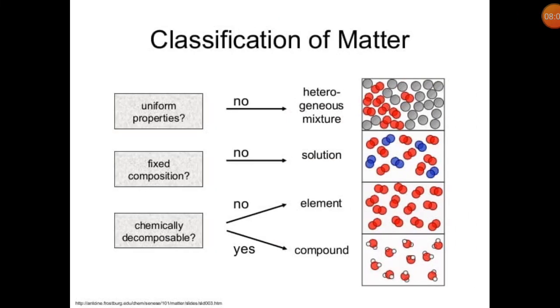Now, classification of matter on the basis of atoms. You see here, the first diagram shows a heterogeneous mixture in which both the components are visible. The second is the solution. The third one is the pure substances, that is the element and the compound. As you see, in elements all the atoms are of the same type, while in compounds, different elements fuse to form a compound.